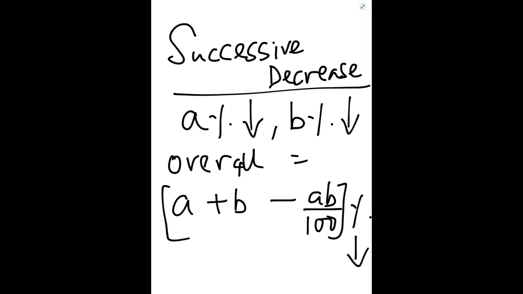Because it is decreased, now it will come A plus B minus AB by 100% decrease. This is the overall decrease which is the resultant of two successive decreases, A percent and B percent. तो यहाँ पे हम देख रहे हैं फॉर्मूला चेंज हो गया, पहले क्या था इंक्रीज में A प्लस बी प्लस ए बी बाई 100, अब डिक्रीज में क्या है A प्लस बी माइनस ए बी बाई 100%. So see the change in the formula if it is decrease.